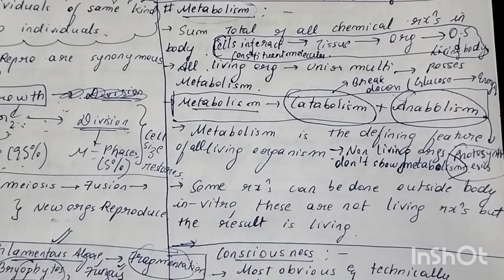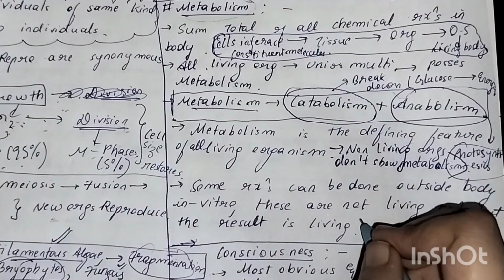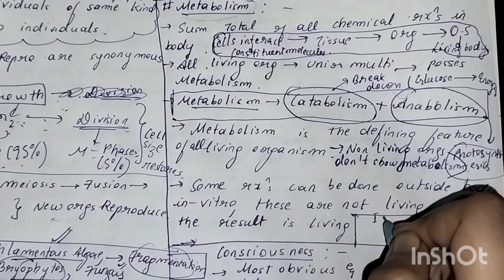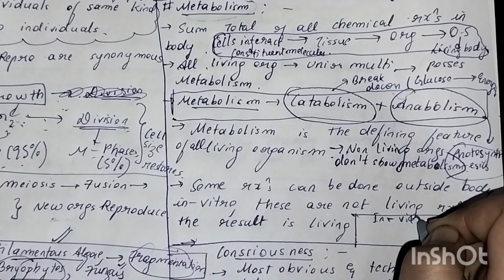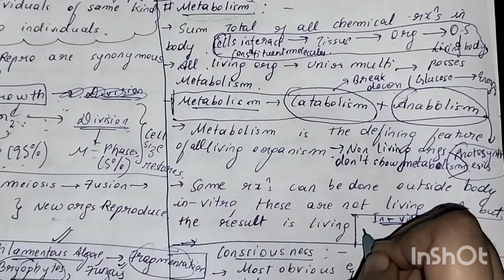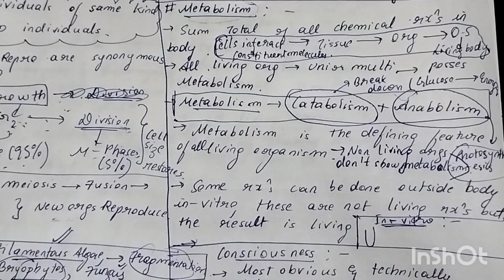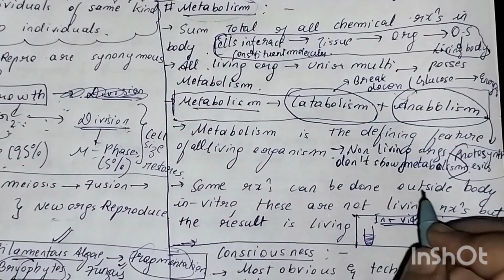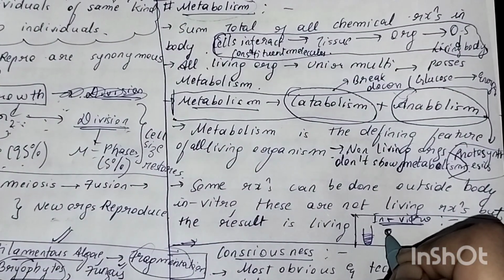But the reactions that I am taking there are not living reactions, but the result, the callus and the plantlet that I am getting, is known as living. So the result is living, but the reactions are not living. For example, what do I exactly see in this in vitro? In a test tube, how do I synthesize the plants, and why are the reactions not living? First of all, I take a small test tube. To this I'll add a nutrient medium and a small tissue, let's say of a plant.